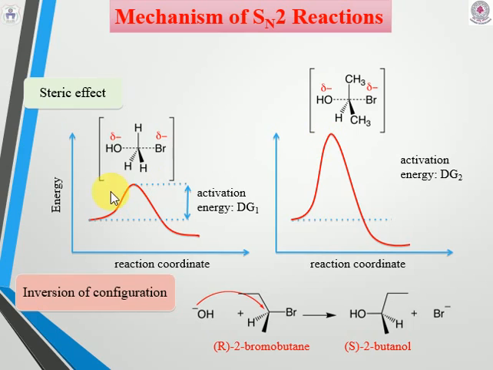So if there is no steric hindrance, the transition state will have low activation energy and high stability, whereas if bulky groups are present in the alkyl halide, that leads to steric hindrance, which leads to high activation energy of the transition state and lower stability.